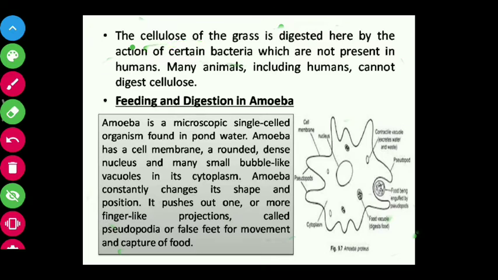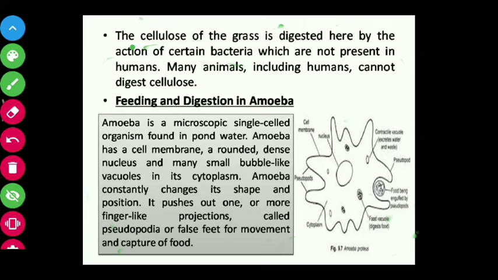Next we will go to feeding and digestion in amoeba. Amoeba is a single-celled animal which is microscopic. We cannot see it with the naked eye. It is found in pond water. So if you take a sample of pond water and keep it under the microscope, you can see the amoeba.